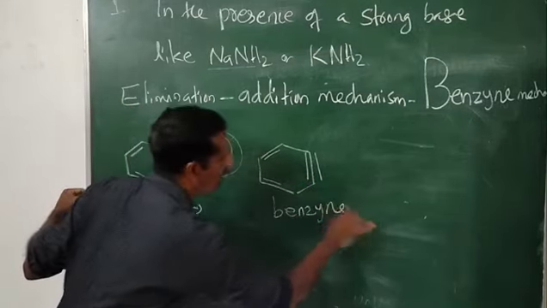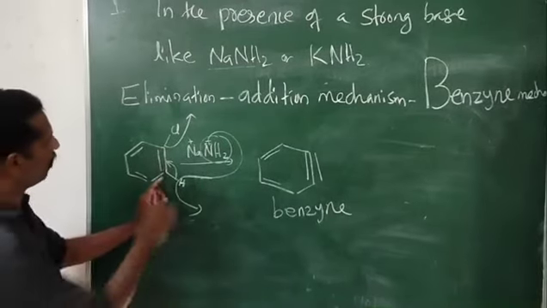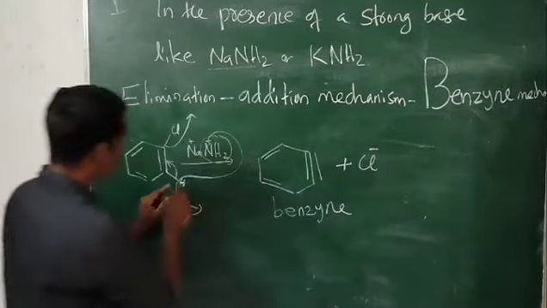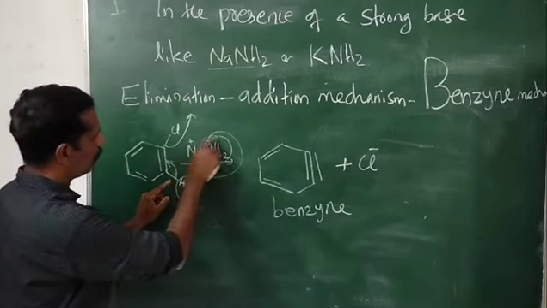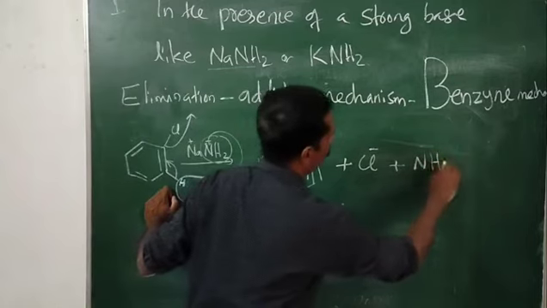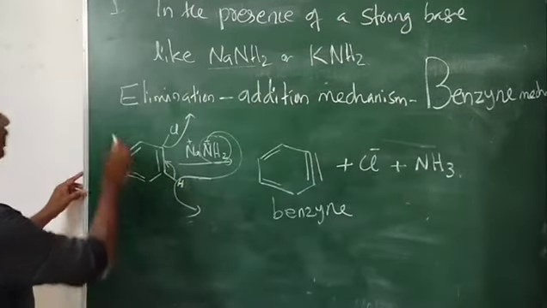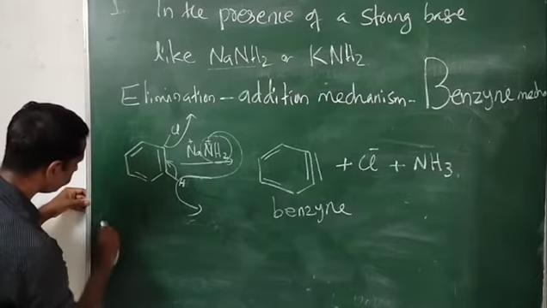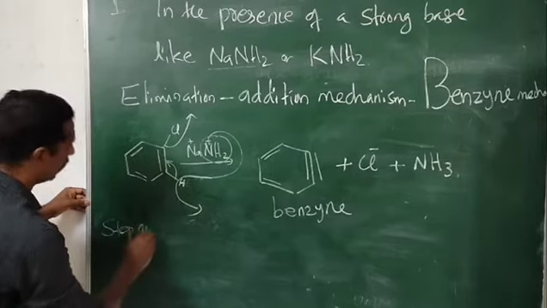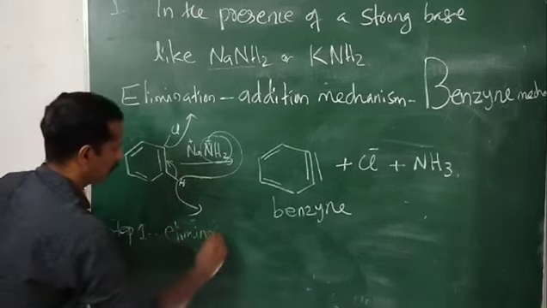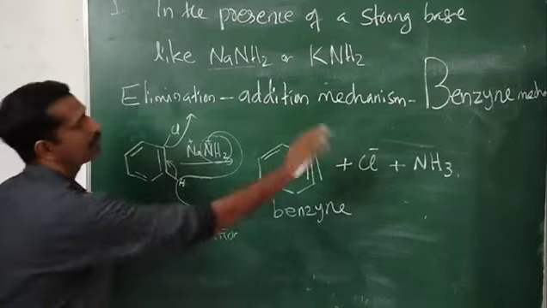This intermediate is known as benzyne. This is highly unstable. Plus Cl minus is eliminated, plus NH2 minus takes an H plus, so it changes into NH3. This is step 1. This step is the elimination step. What is eliminating here? Cl minus is eliminating.